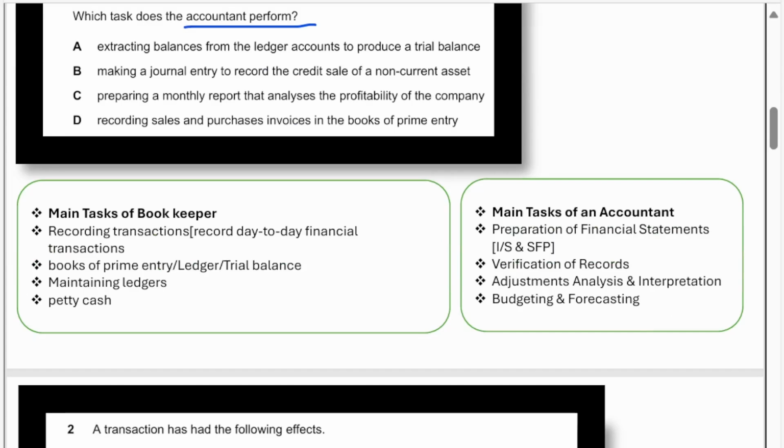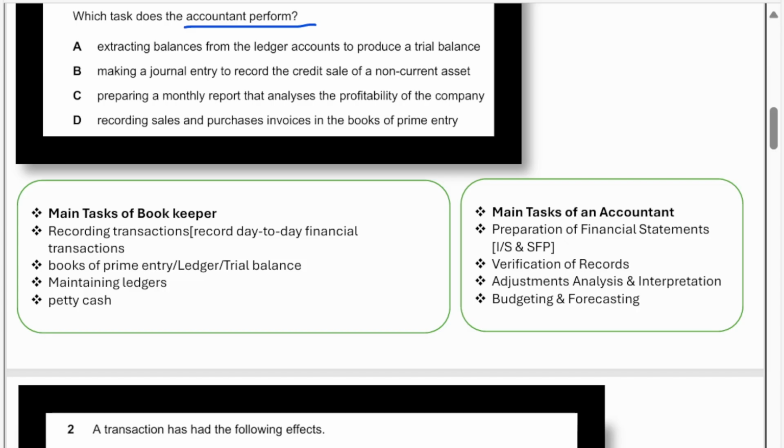Mainly, the task of a bookkeeper is recording the financial transactions on a daily basis, in books of prime entry, and maintaining ledgers and the cash book as well. So the bookkeeper handles business documents, books of prime entry, journal, ledger, and up to the trial balance. Then what is the main task of an accountant?